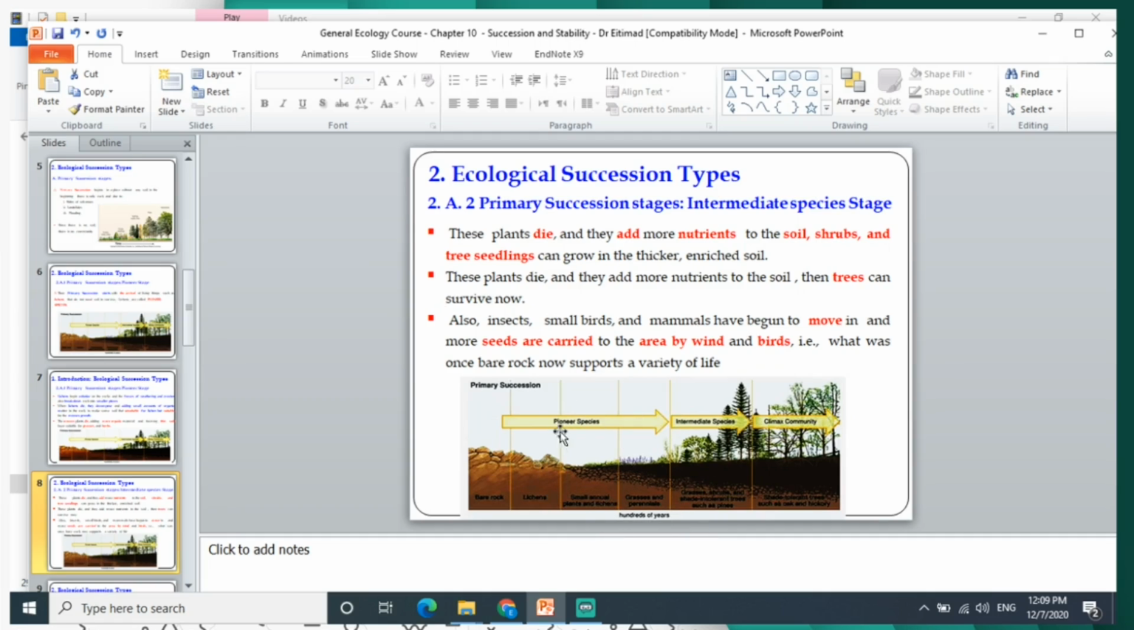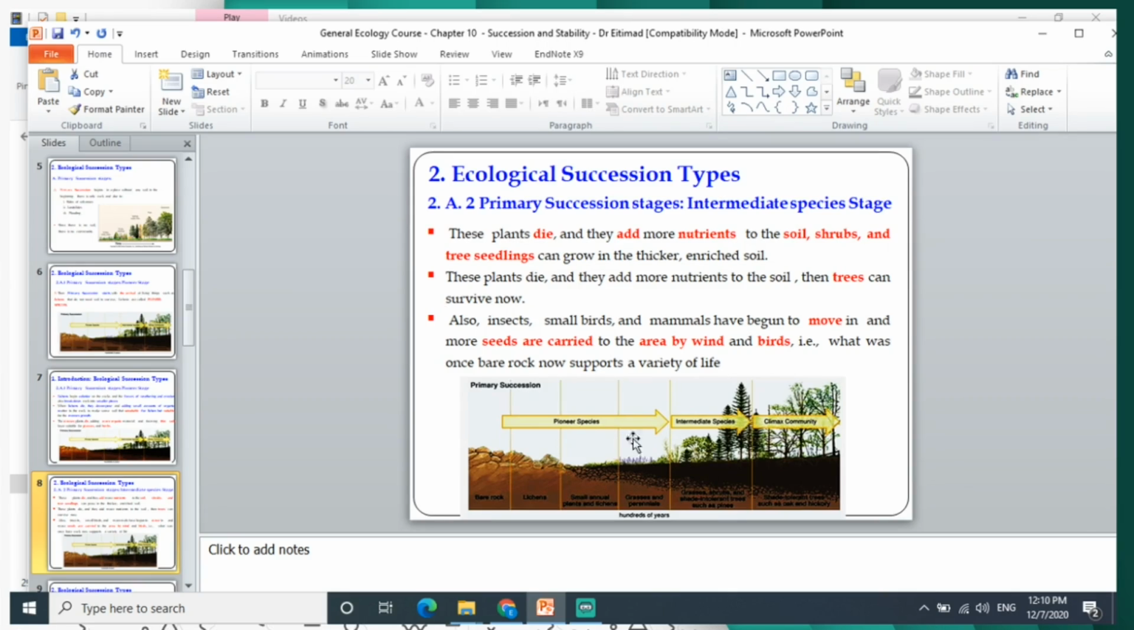more plants and shrubs will die and add more nutrients to the soil, and then the soil becomes unsuitable for the grasses. Then in the intermediate species stage, it will be suitable for shrubs and tree seedlings to grow, because the soil layer will be a little bit thicker and enriched, due to the addition of more nutrients to the soil, and then the seedlings and shrubs can survive.